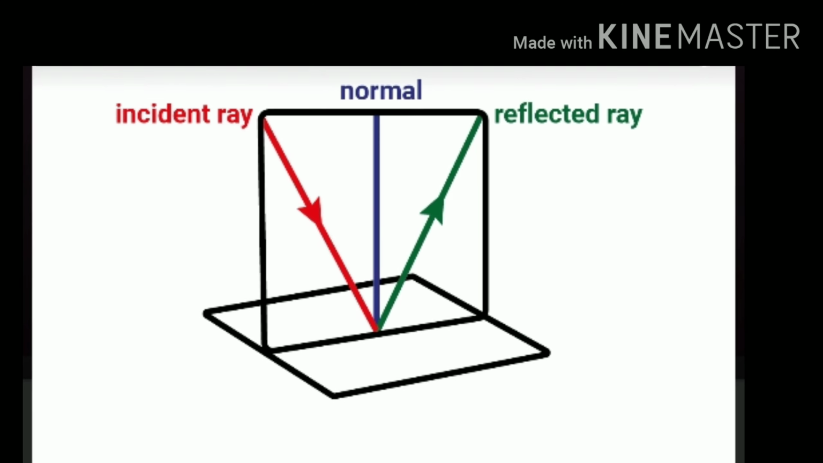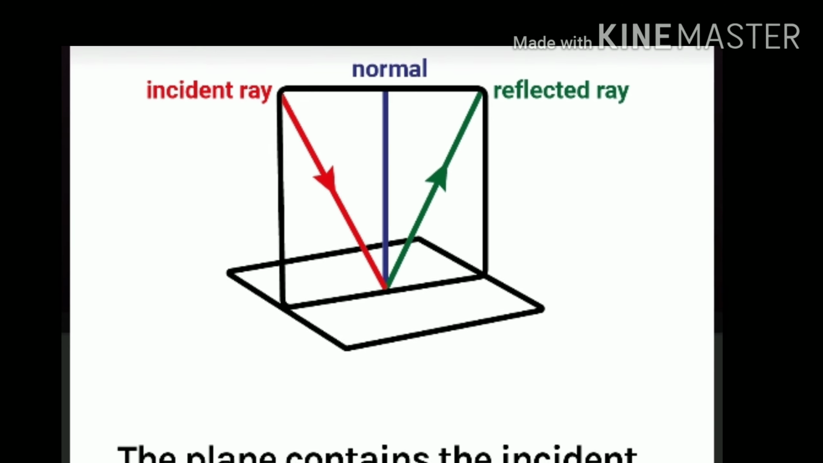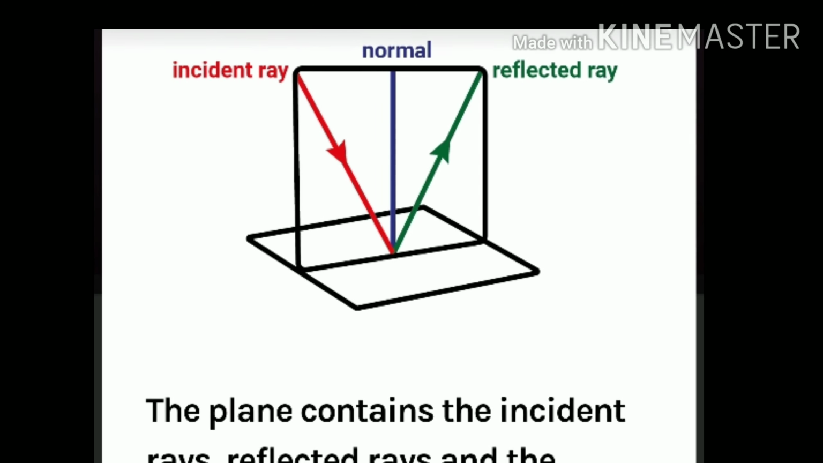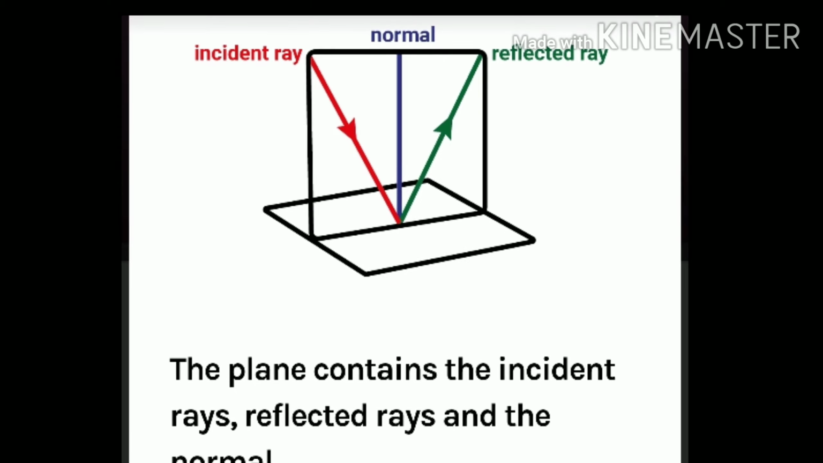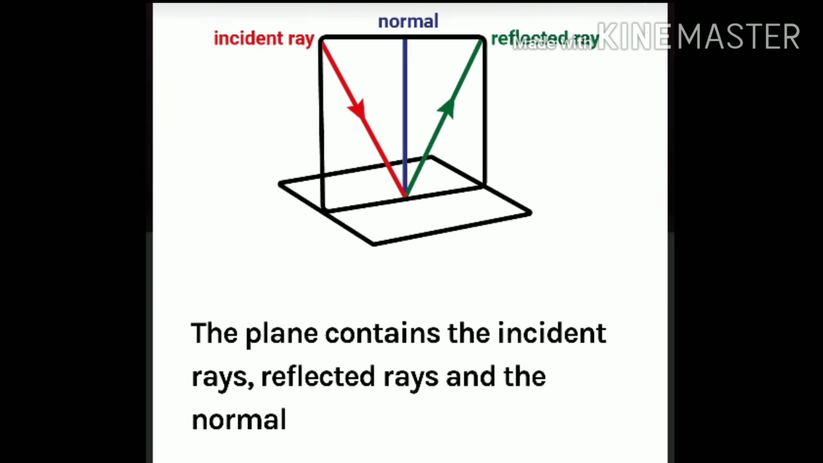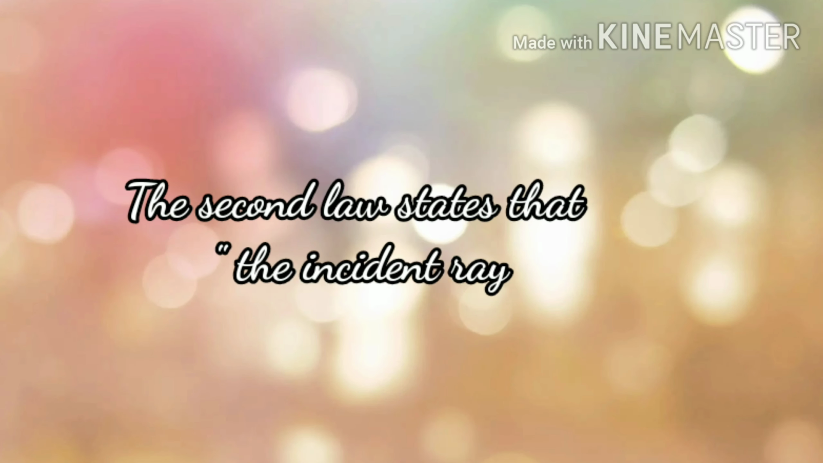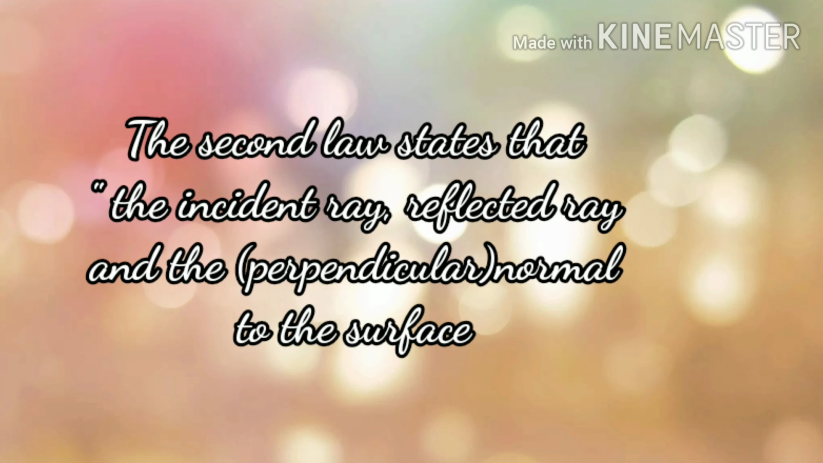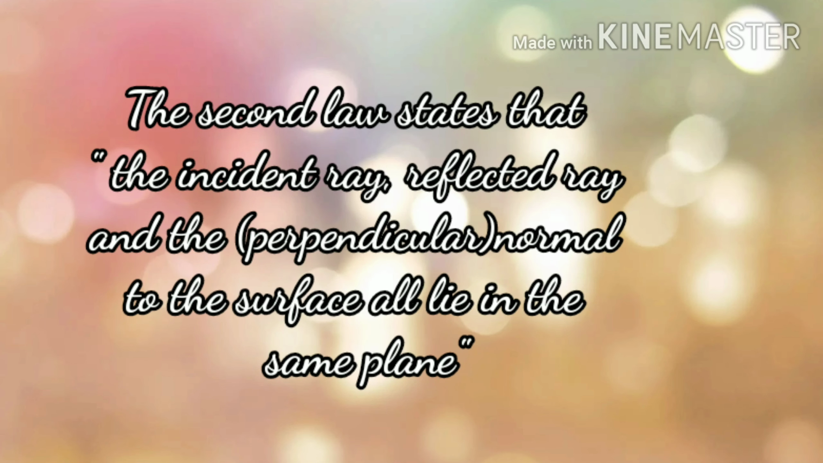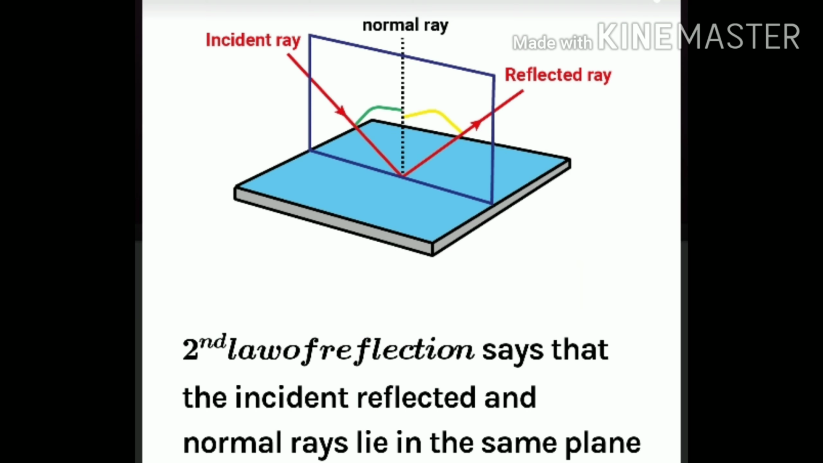The next law deals with the position of rays. As you can see, the incident ray, reflected ray and normal are all contained in the same plane. So the second law of reflection states that the incident ray, reflected ray and normal all lie in the same plane.